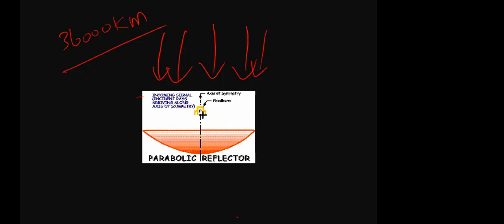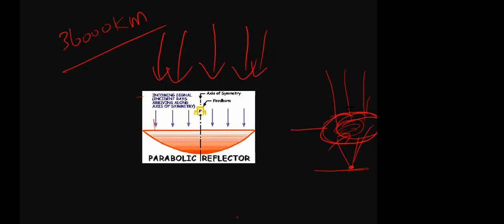That's why you are collecting the power and focusing it. You are increasing your power. See, in olden days you must have seen, even with the energy from the sun, if you have some glass, I don't know the name of the glass, you can focus the sunlight on a particular place. If you keep some paper there, that paper will burn. Ordinary sunlight alone cannot burn the paper. But if you use a specific glass, it is focusing, the heat energy increases, and then it burns. Similarly, the power level is very, very less, but to make it high, you are focusing. That is the idea of the dish antenna.